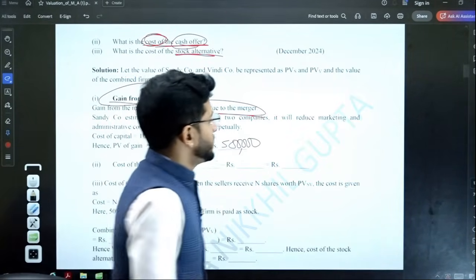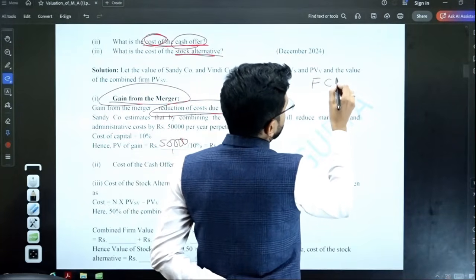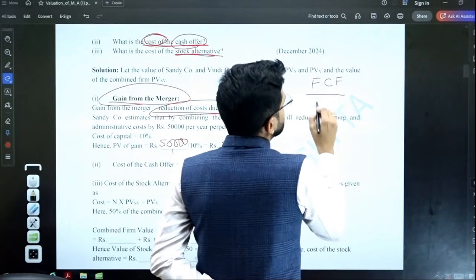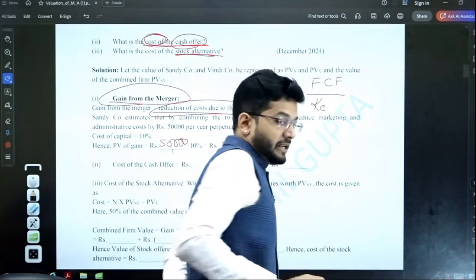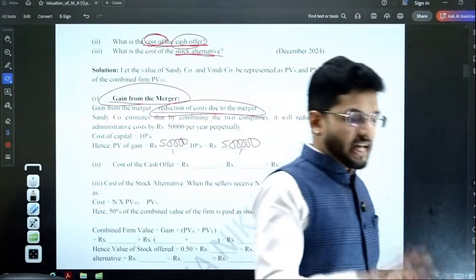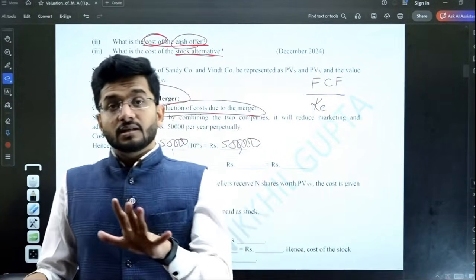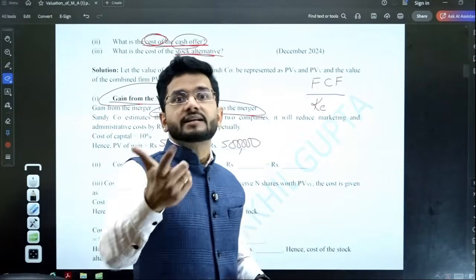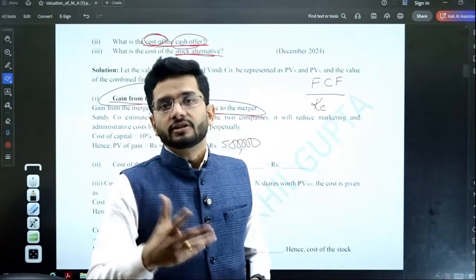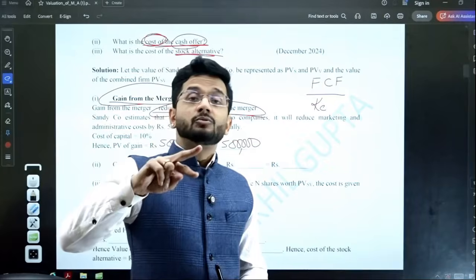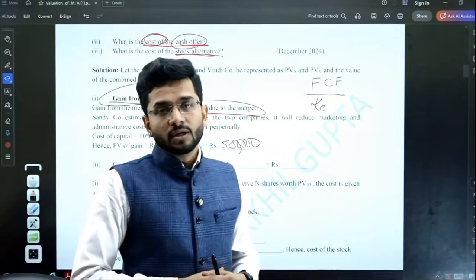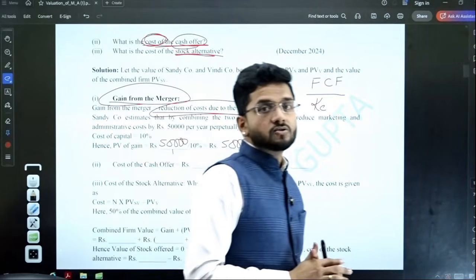I'll explain this. Now, if there's a free cash flow which is accruing to you forever, then the value of that particular benefit is FCFF, that is the free cash flow, divided by the cost of capital. If the discounted cash flow is to be computed for a limited time period, for 5 years at the rate of 10%, then we do a present value factor working.